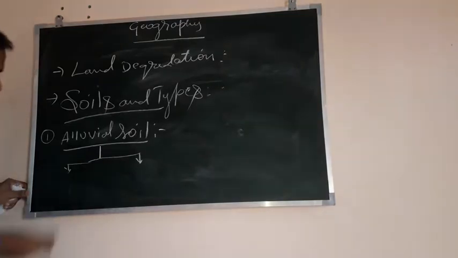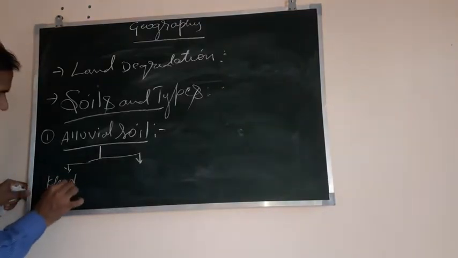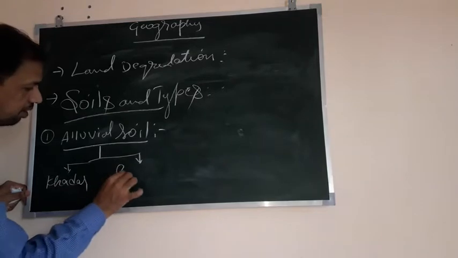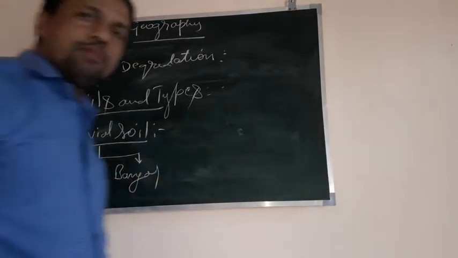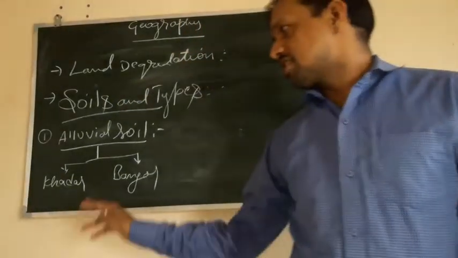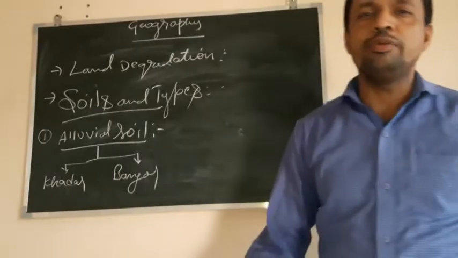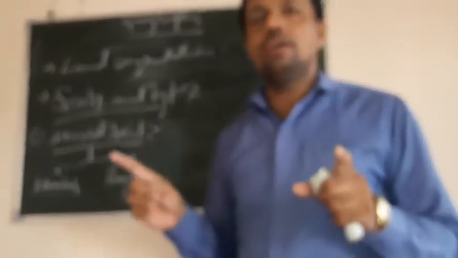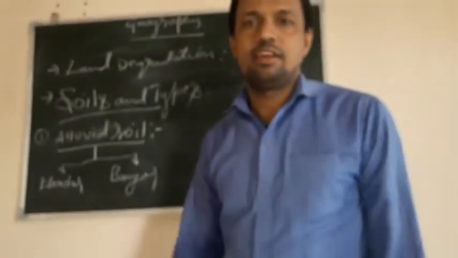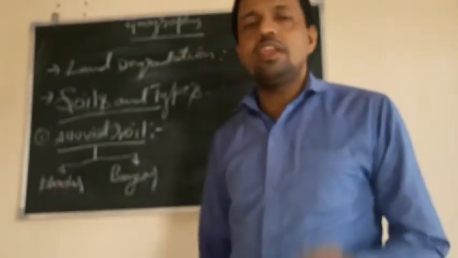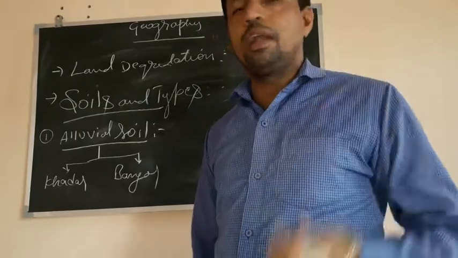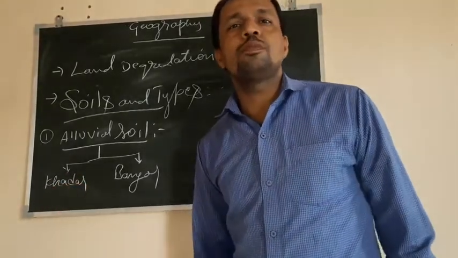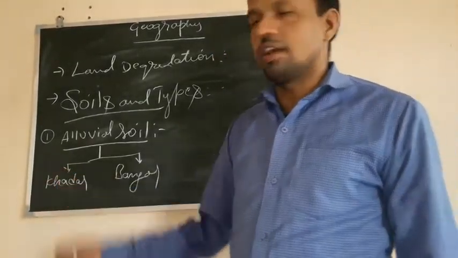One is Khadar, and another is Bangar. So these are the two types of alluvial soil. Now let us discuss these two. Khadar is the new alluvial soil which is brought by the flood plains. It is very fine-particle soil, and it supports good agriculture.